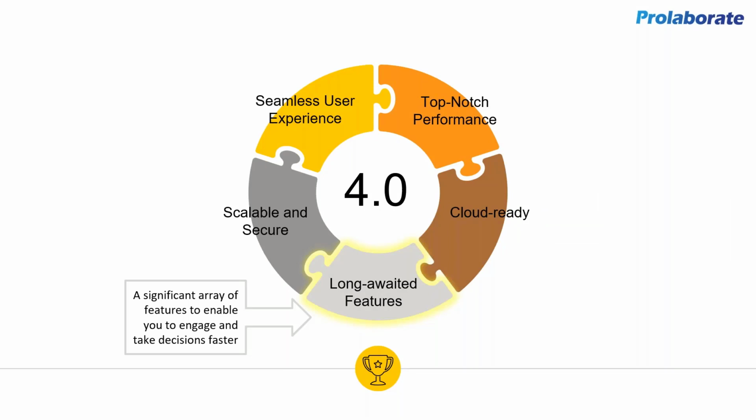Okay, so the next point is long awaited features. So what are we trying to say here? As I said, we rewrote everything, so obviously we have built feature by feature again. But one thing we followed religiously was to look at each feature thoroughly, and we had the full product backlog with years and years of feedback from customers and our partners around the world.